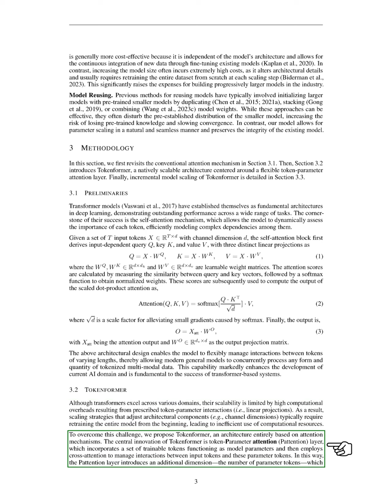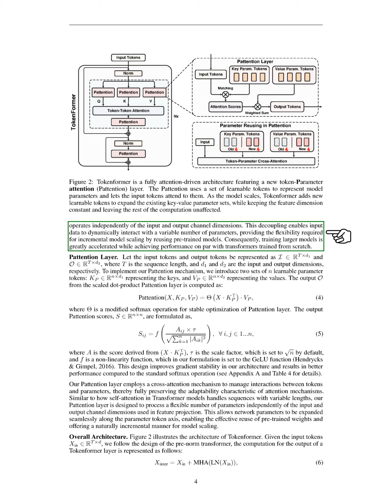Our approach, Tokenformer, relies entirely on attention mechanisms. The main innovation is the token parameter attention (Pattention) layer, which includes trainable tokens that act as model parameters. This layer uses cross-attention to facilitate interactions between input tokens and these parameter tokens, introducing a new dimension that operates independently of the input and output channel dimensions. This separation allows for dynamic interactions with a flexible number of parameters, enabling efficient scaling of models without the need